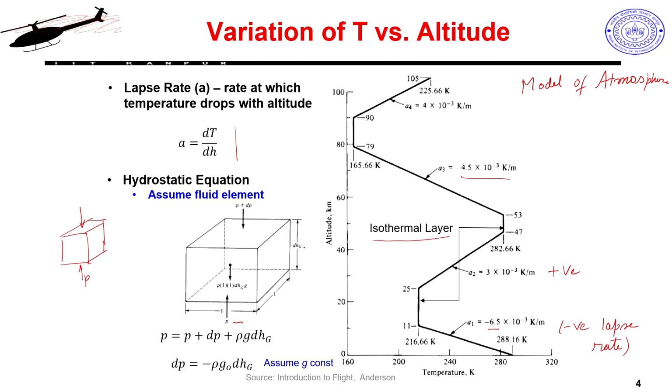So if I move across a distance dhg, which is my height change, my pressure is also going to change from the original P to some P plus dP.